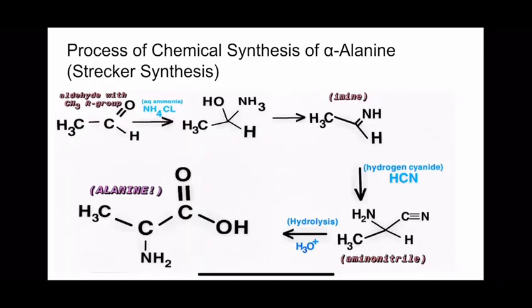So the acetaldehyde will react with ammonium chloride to give the amine, and then it will, in the presence of hydrogen cyanide, produce aminonitrile, and then it will undergo hydrolysis to produce alpha-alanine.